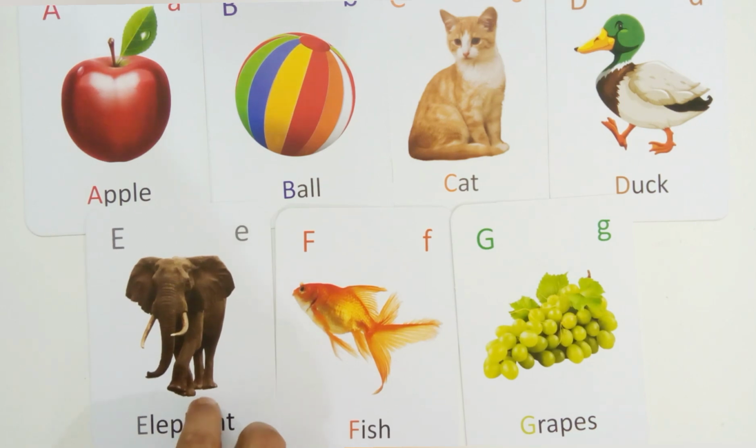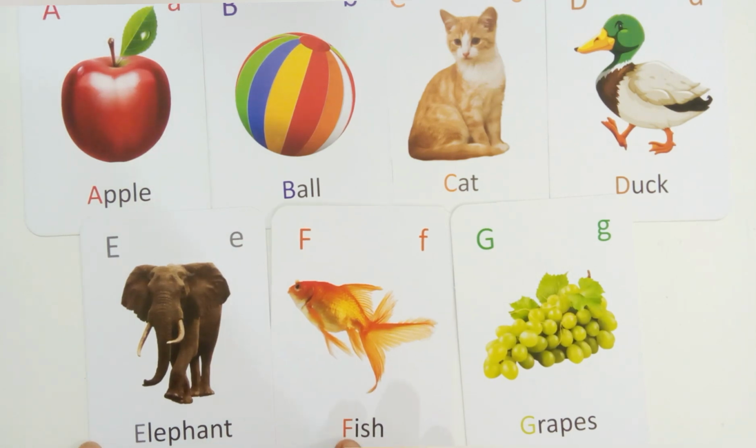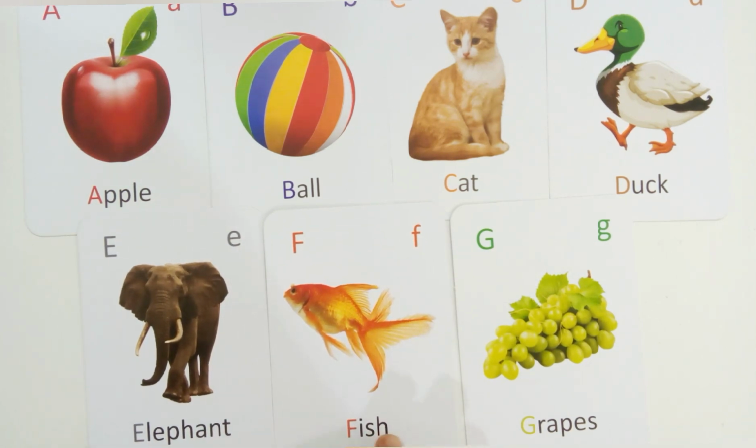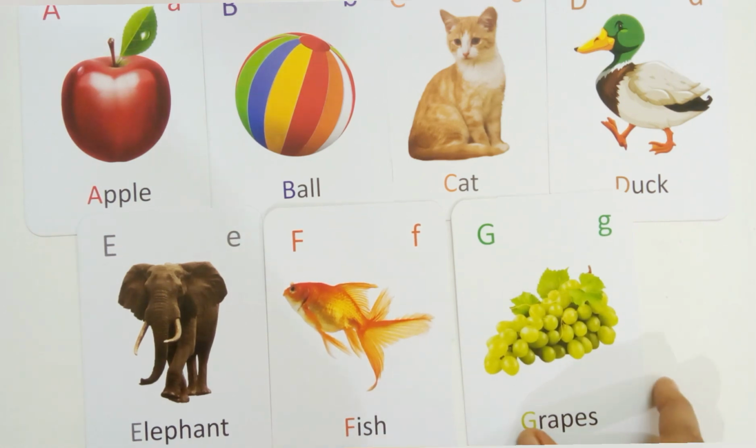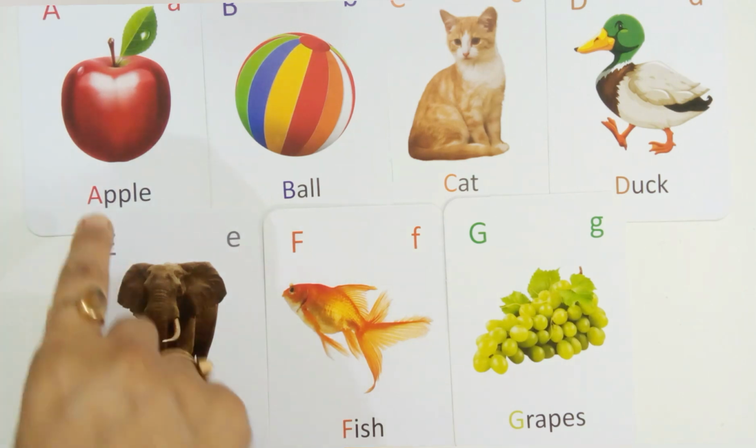E for elephant. E-L-E-P-H-A-N-T, elephant. Elephant. F for fish. F-I-S-H, fish. Fish. G for grapes. G-R-A-P-E-S, grapes. This is grapes. A for apple.